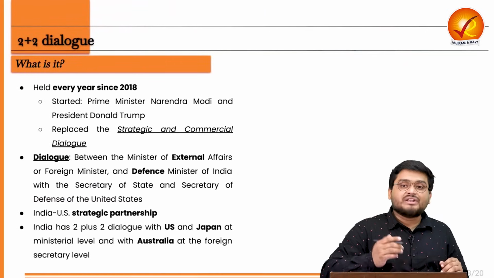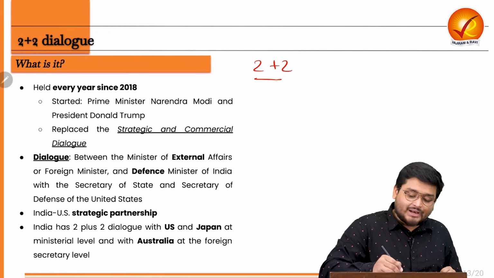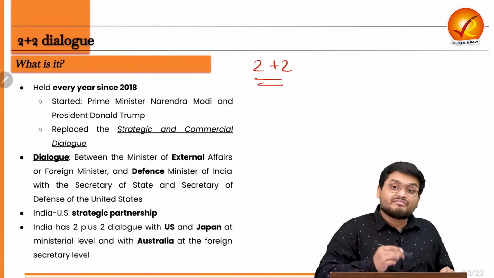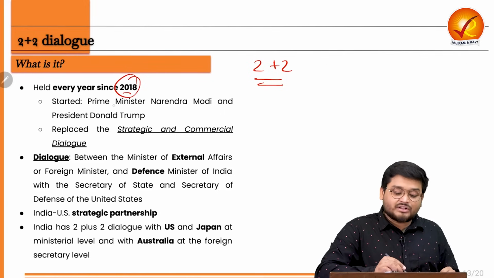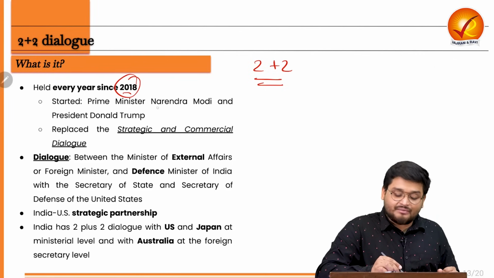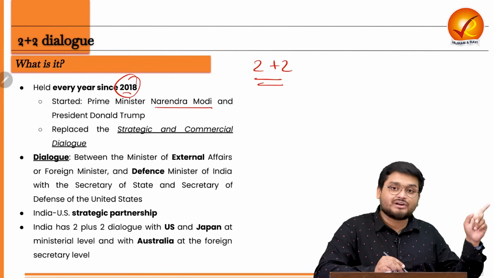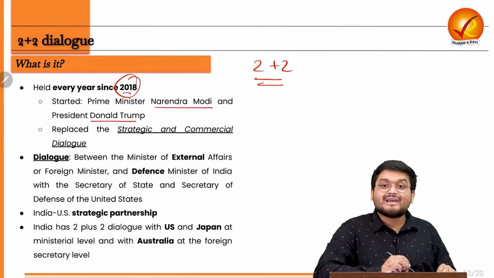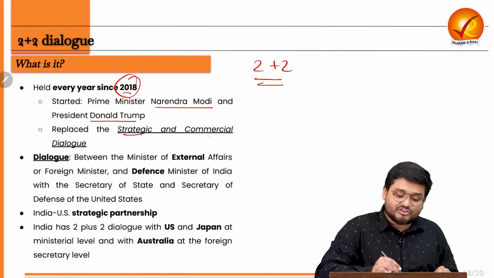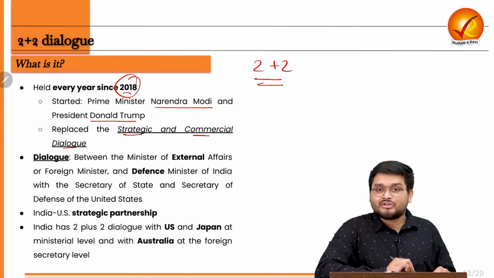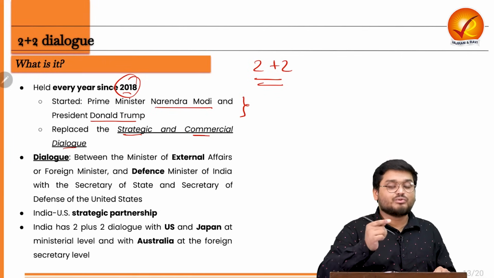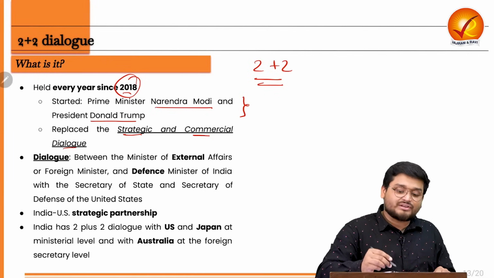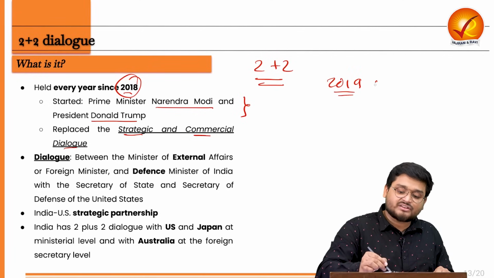Now, this 2+2 dialogue has been held every year since 2018, when for the first time the Prime Minister of India, Narendra Modi, and the then President of the USA, Donald Trump, started this by replacing the strategic and commercial dialogue. From then, 2+2 was held every year from 2018. From 2019, India also started the same with Japan.